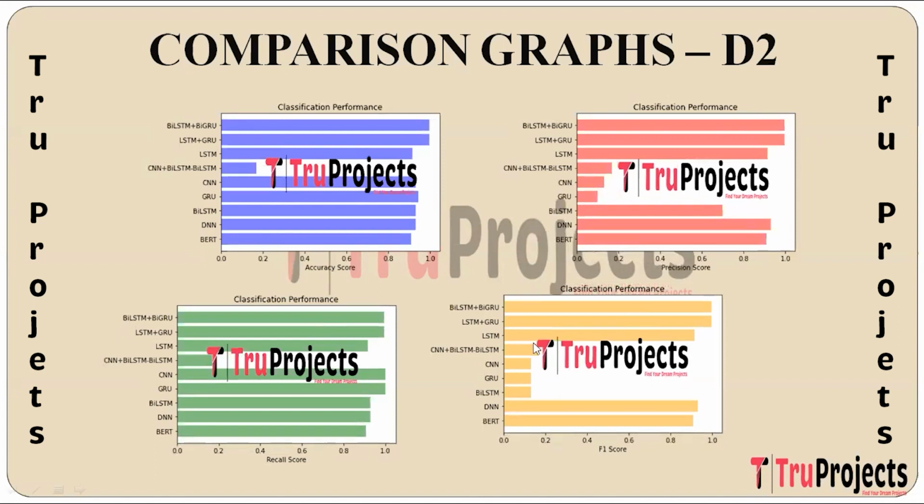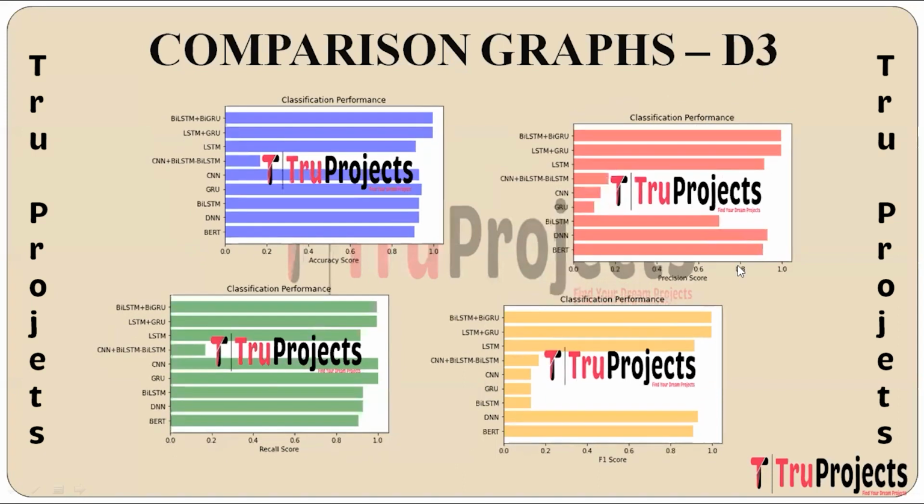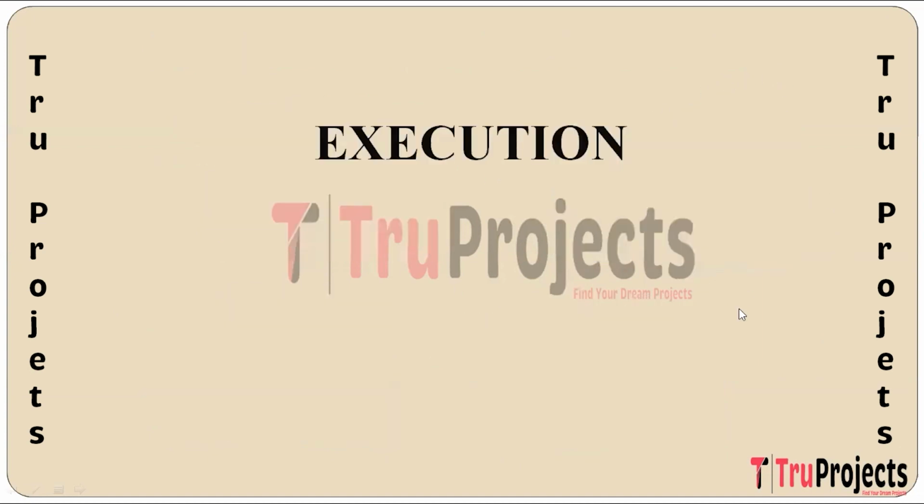So these are the comparison graphs of the algorithms built on dataset 2 related to hate speech, and these are the comparison graphs of the algorithms built on dataset 3.